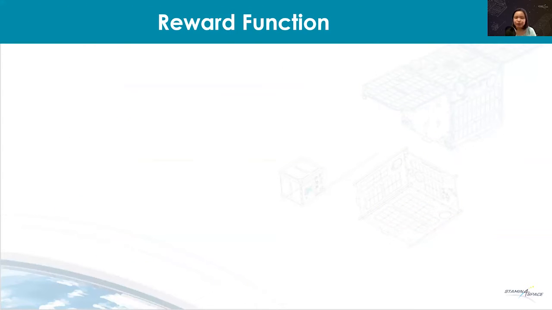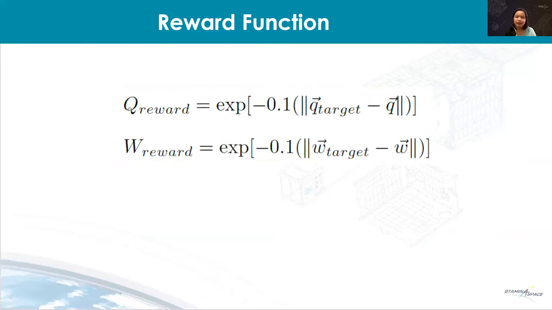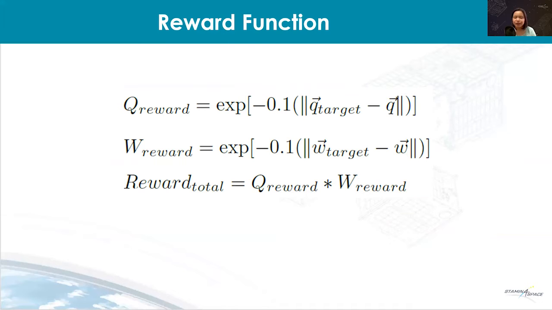The reward function consists of 2 components. We have the quaternion reward and the rotation rate reward. They are exponential functions which give the agent more rewards when it's near the target. The total reward is their product, which would help the agent maximize the reward and make sure that the target quaternion and rotation rate are achieved at the same time. The agent is given an additional reward when the error quaternion is less than 0.1 degrees, which makes sure that the satellite stays on target during the pass.